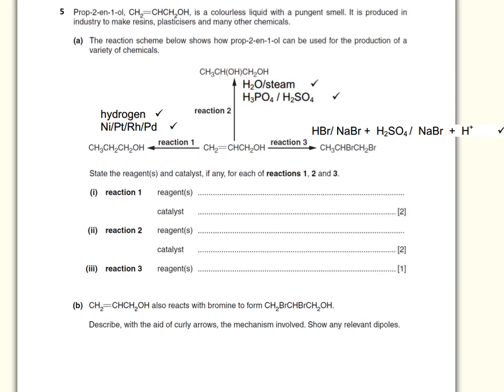The reagents and conditions in question 5 are simply a case of recalling from memory. In the double bond over here for the alkene, you'll add across hydrogen with either a nickel, platinum, rhodium or palladium catalyst. I would actually advise to simply stick with nickel only, as that's the answer that is always going to be acceptable. And again, you'll have the hydrogen adding across the double bond over here.